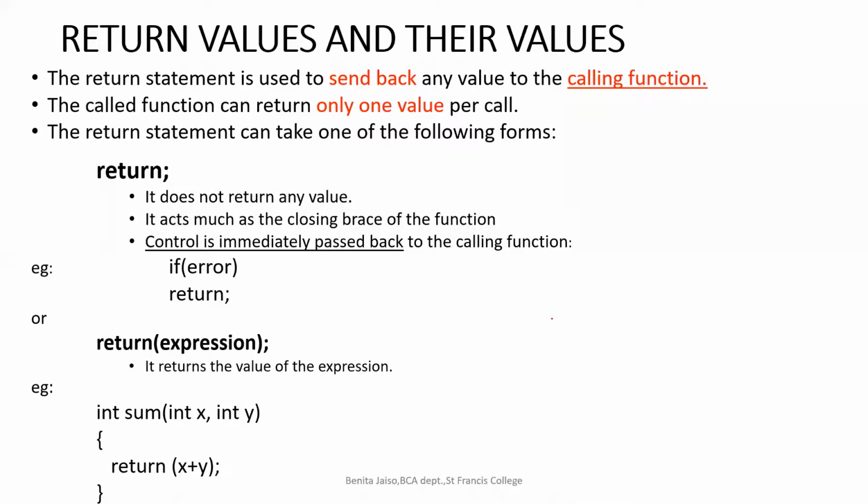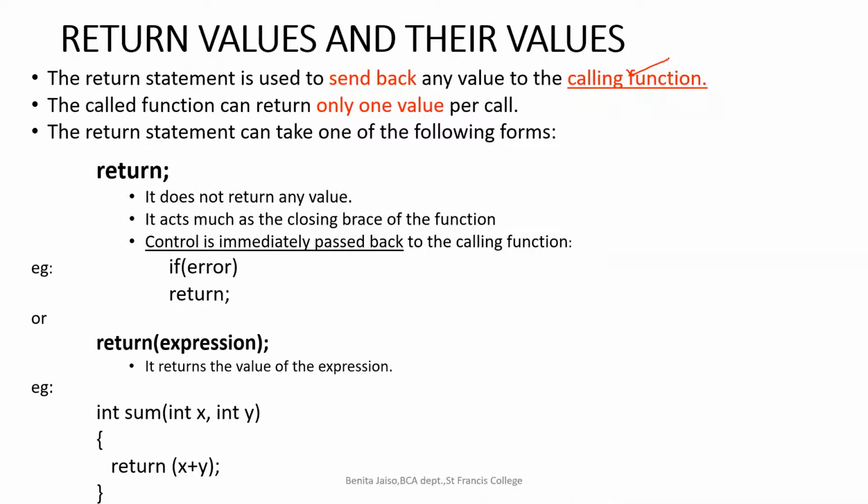So what is the duty of a return statement? It will be returning or sending back the program control to the calling function. Understood? In our example, the calling function was main. Sometimes we may call from another function. In that case, whichever function was calling, to that function we will be returning the program control. We return to the calling function.